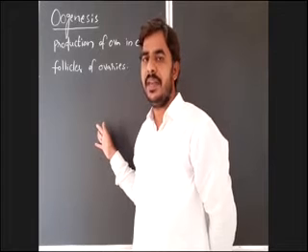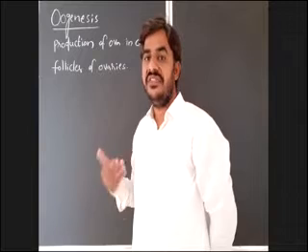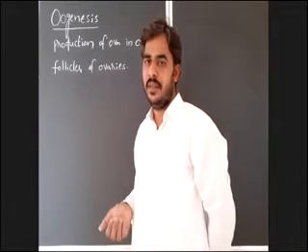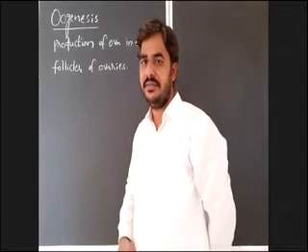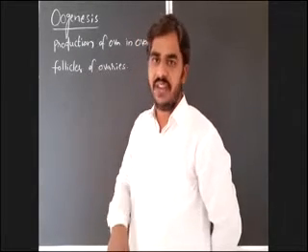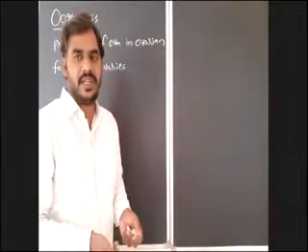But in female, the oogenesis will begin in the fetal life only. If a female is in the form of a fetus inside the uterus of the mother, then only in the fetal life the oogenesis will begin. But it will be completed only after puberty.